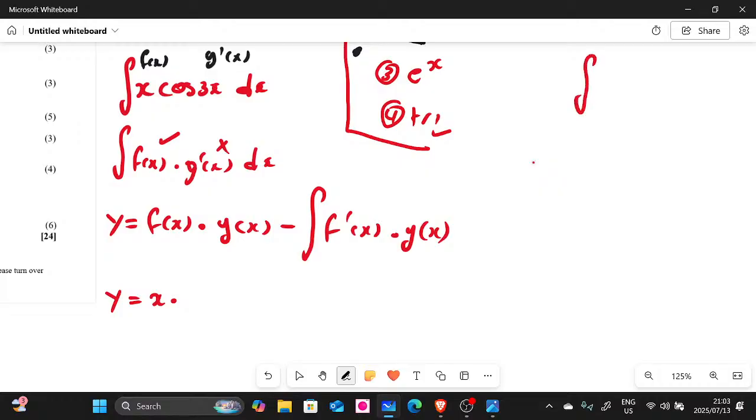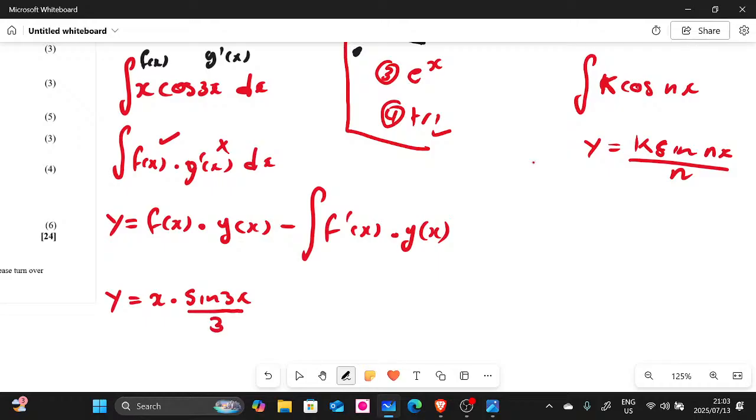So I'm going to do it here. Again, guys, when you integrate k cos nx, the integral is going to be k, and remember, cos gives a positive sine, nx divided by n, right? So our n here is 3. Do you guys see? So you're just going to apply that. So our k is 1. So even if you don't write it, just write it as sine 3x divided by 3. There we go. So this is our g of x.